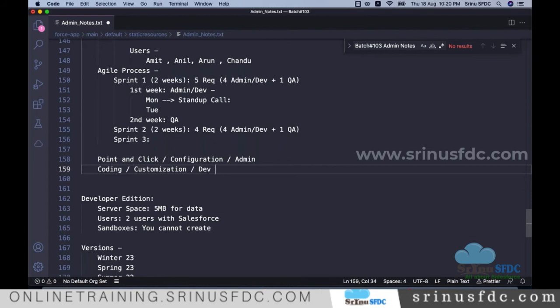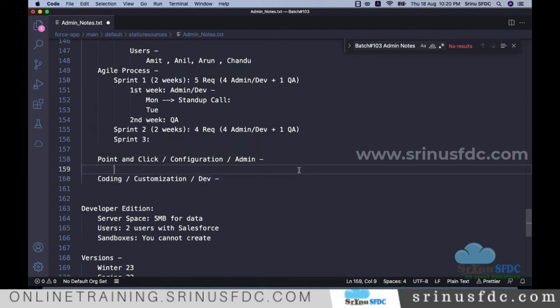The meaning of admin is whatever we do without writing any code, all those tools, whatever Salesforce offers without writing code, all those things we discuss as part of this admin training. And some requirements, obviously we cannot achieve with the configuration tools provided by Salesforce. We need to do the development. Okay, that we see as part of the development training.